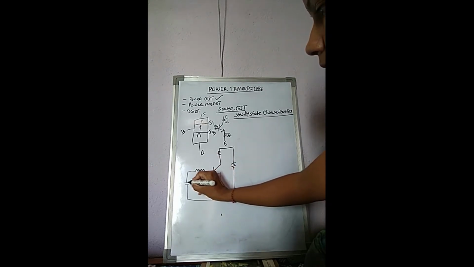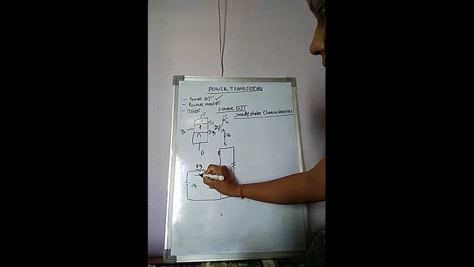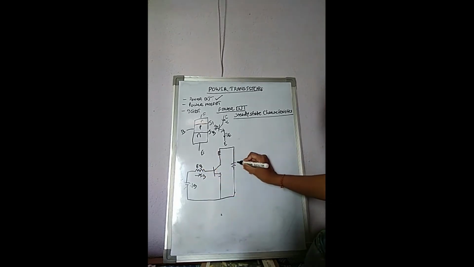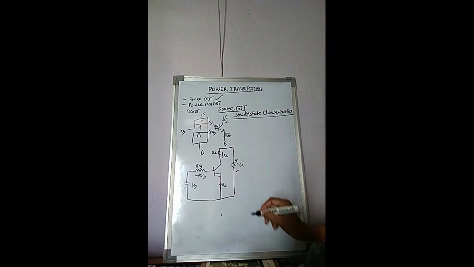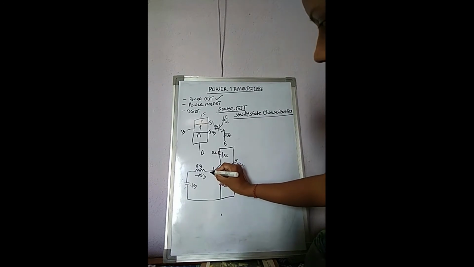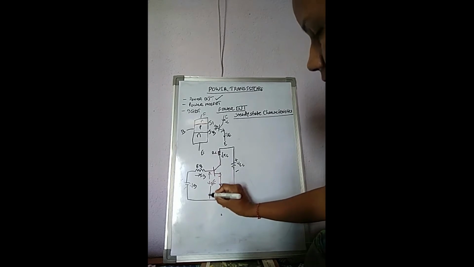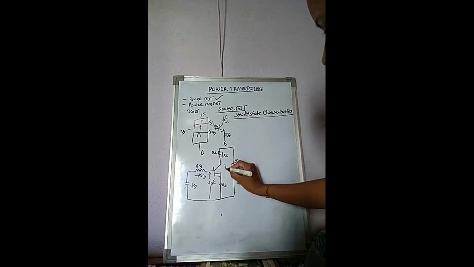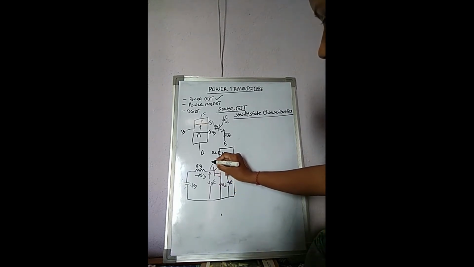This is VBB, this is RB, this is IB, this is VCC, this is RC, this is IC. So this voltage is VBE and this voltage is VCE. And this voltage is VCB.